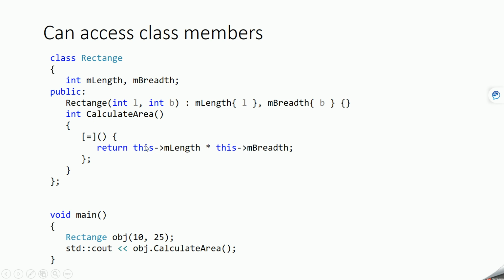Okay, and we are performing the area calculation. In this case, this lambda expression is able to access m_length and m_breadth, because this equal to sign means it will capture this object, basically this object of this class which will get created. That is how it is able to access these members. So here, when you create an object and then call calculate area, at this time it will calculate the multiplication of length and breadth, and it will give you the result.